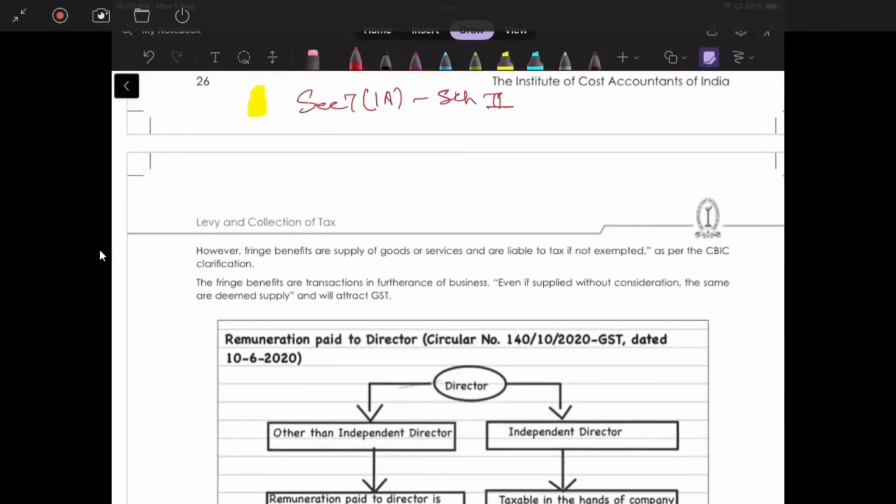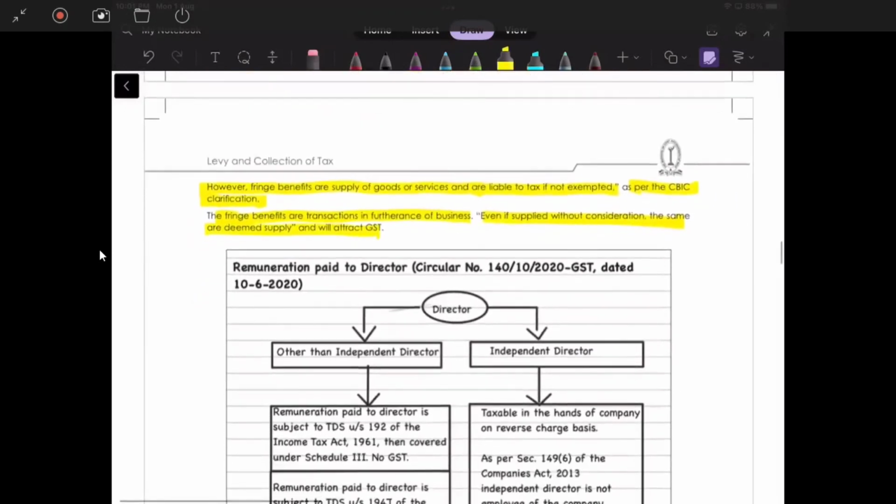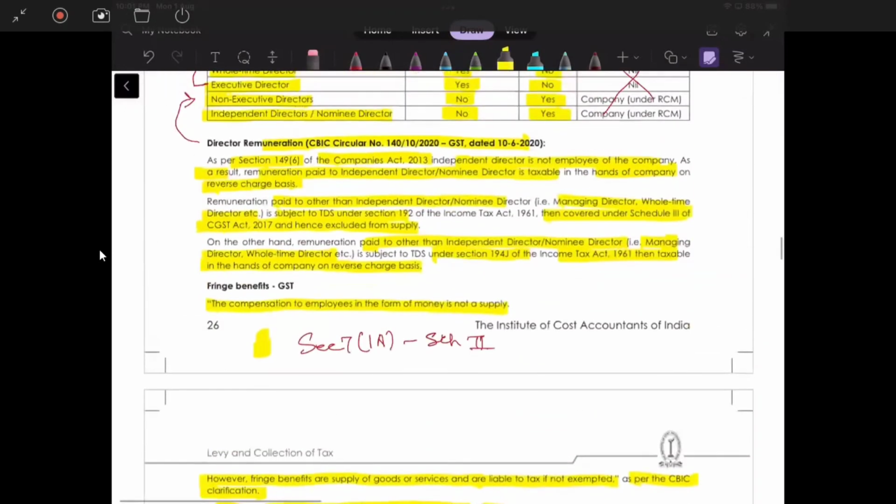Okay. However, fringe benefits are supply of goods or service and are liable to tax if not exempted as per CBIC clarification. Fringe benefits are transaction in furtherance of business, even if supplied without consideration, the same are deemed supply and will attract GST. Okay, so it simply says about the thing which we have already discussed. This is in clarification regarding the same.